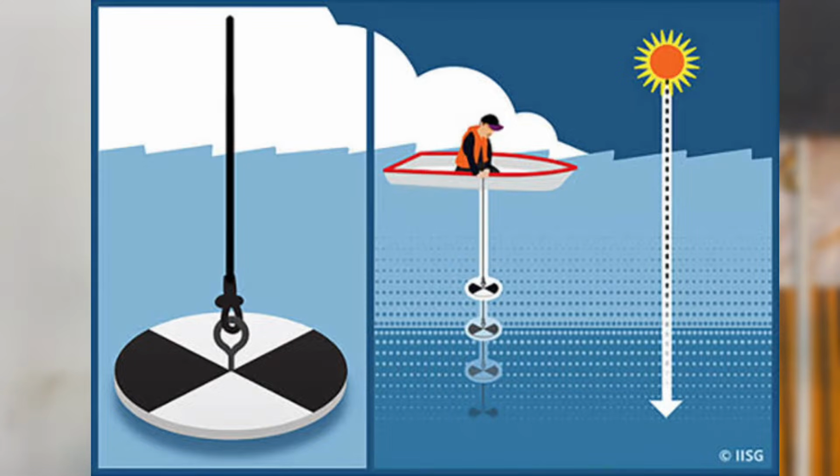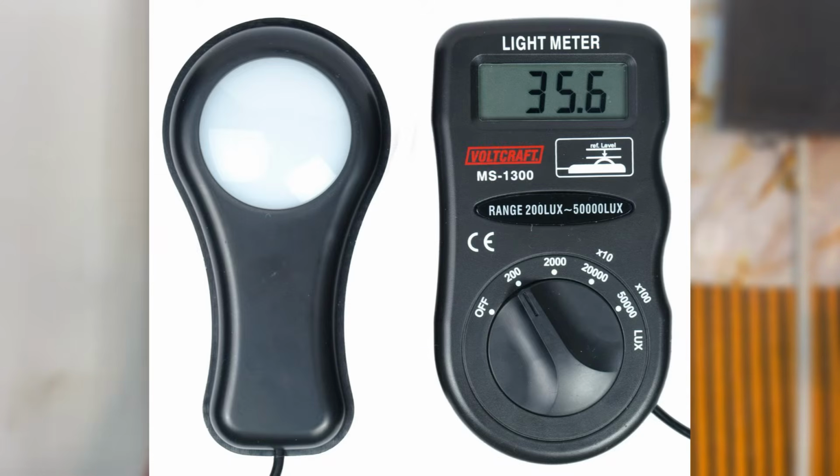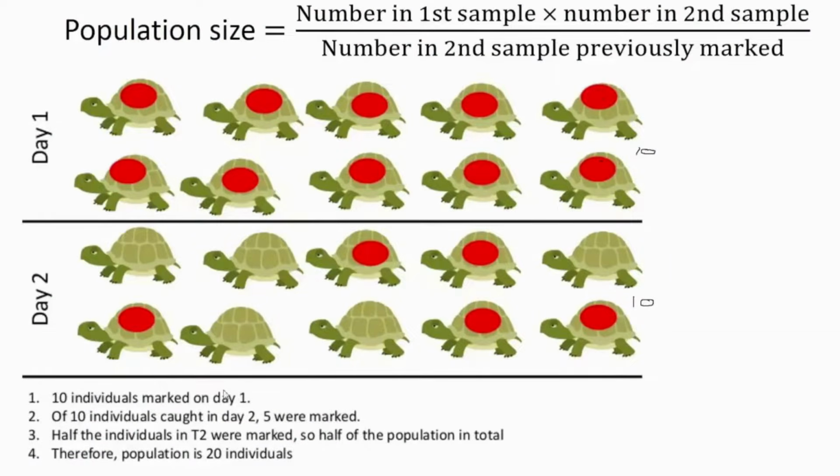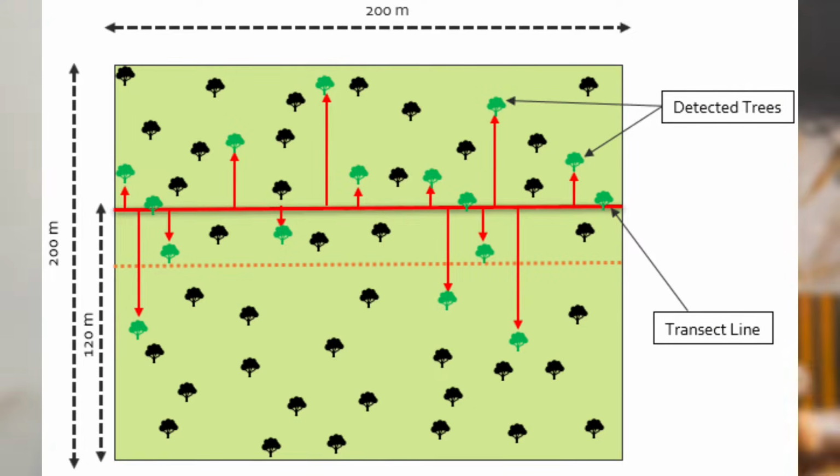The factors that affect ecology, the biotic factors, the abiotic factors. Biotic factors like death, like diseases, abiotic factors like light, temperature, and so many other things. You must also be savvy in the knowledge of the instruments we use to measure ecological factors, like the Secchi disk that we use to measure turbidity of water, the photometer, and the rest. And as it pertains to ecology of population, you must know the different techniques we use, like the capture and recapture technique, the transect line technique, the quadrat technique. Some of these things are strange to you even as you're watching this video, so go and learn them.